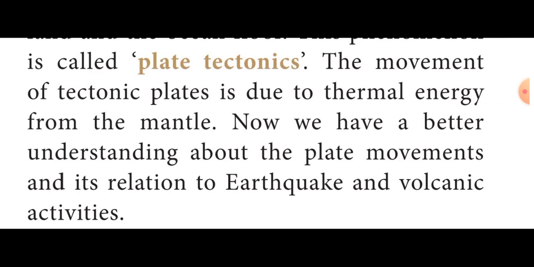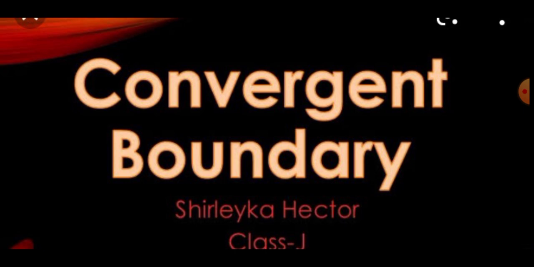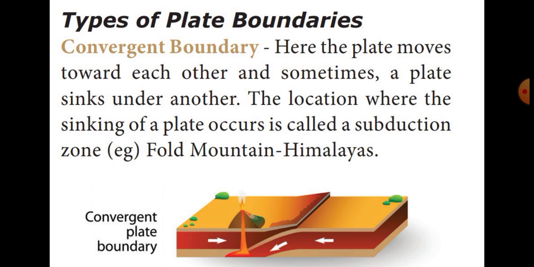Okay, from here we learned about the types of plate boundaries. There are three types of plate boundaries. The first one is the convergent boundary. In the convergent boundary, the plates move towards each other, and sometimes a plate sinks under another. So because of that, fold mountains were formed. For example, the fold mountain Himalayas.